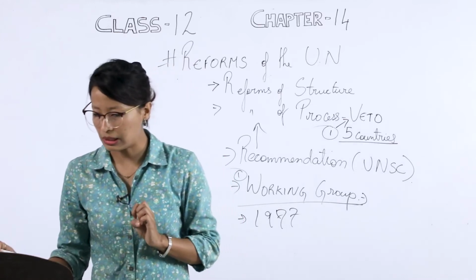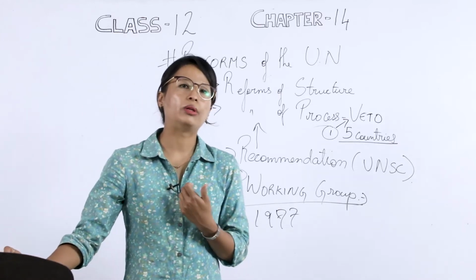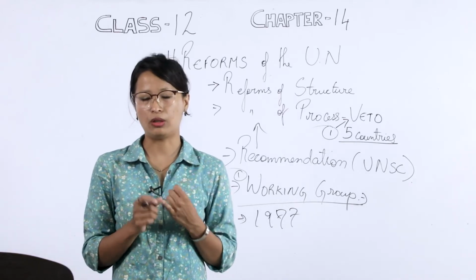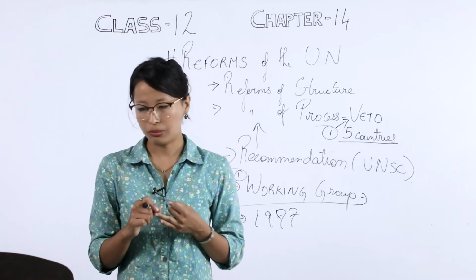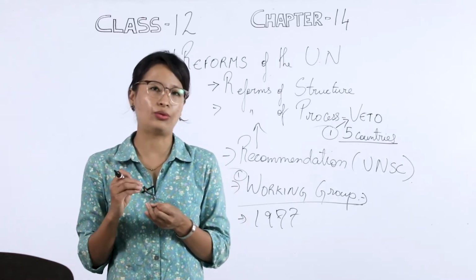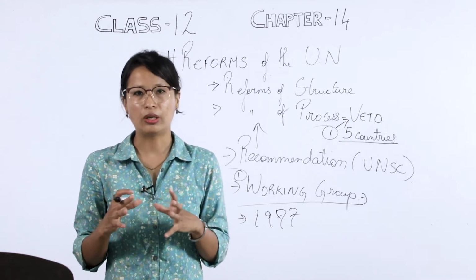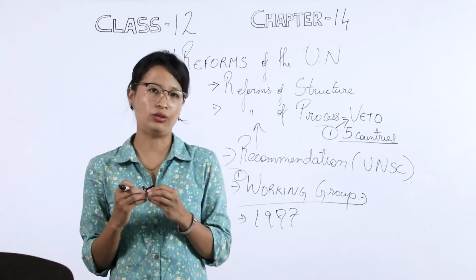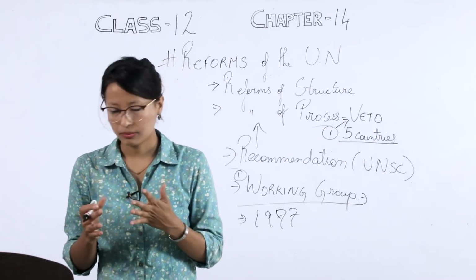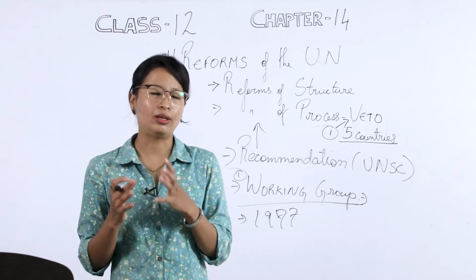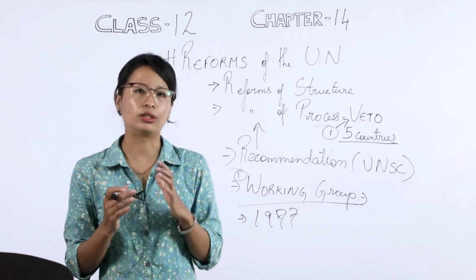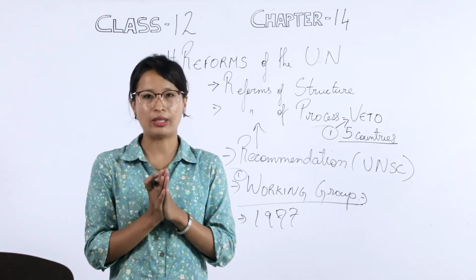The first is that any new permanent member should be economically and militarily powerful. Point number 2, it should be large enough. When you say large enough, it is referring to the population: the country should have a large population. Point number 3, the country should make enough contribution to the UN fund, okay? And the last point, the country should respect democracy and human rights.